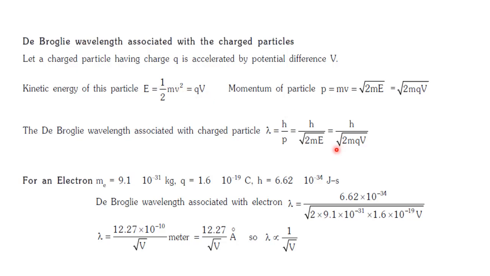So if you substitute this into lambda is equal to h by p, and in place of the momentum p we express it in terms of kinetic energy, then finally we can express it also in terms of potential difference. So for an electron, as an example, being a charged particle, we can calculate the wavelength, substituting the value of Planck's constant as 6.6 times 10 raised to minus 34, and the charge and mass of the electron. We get the relation that lambda is proportional to 1 by root over V, where capital V is the potential difference.